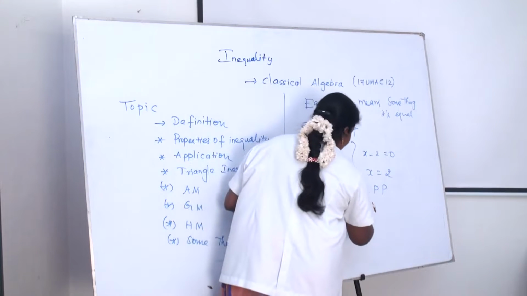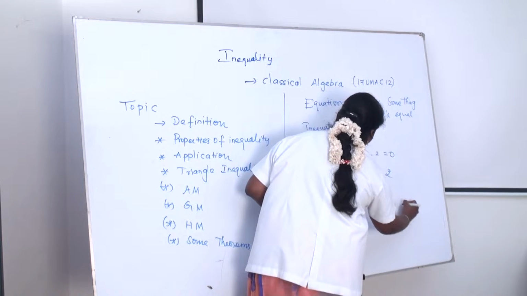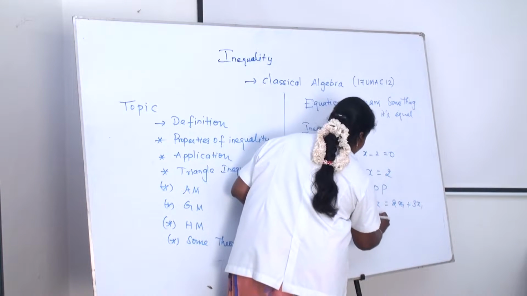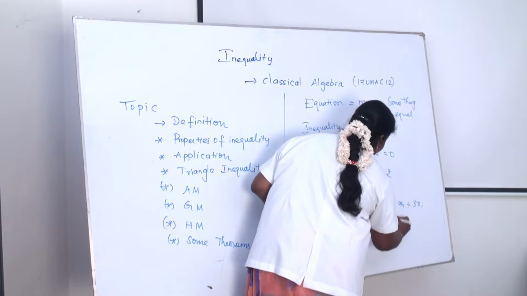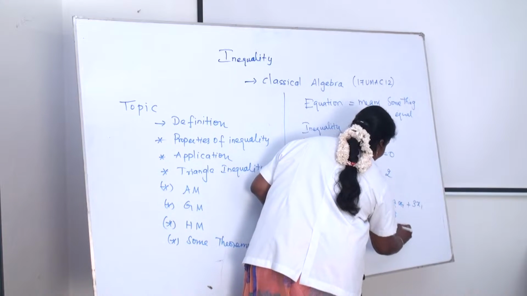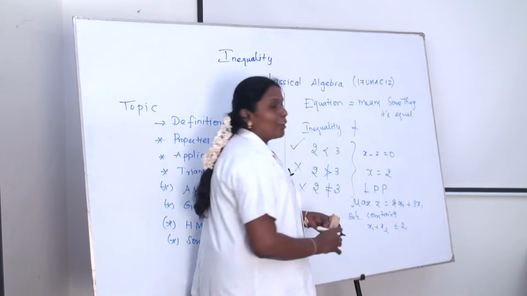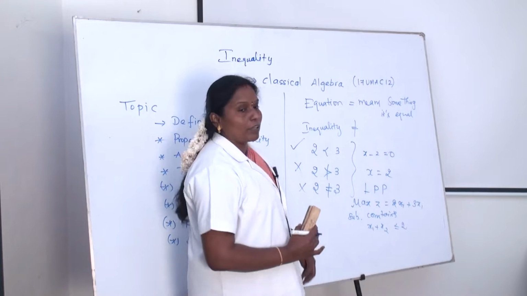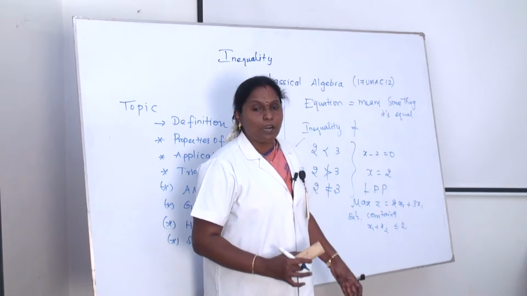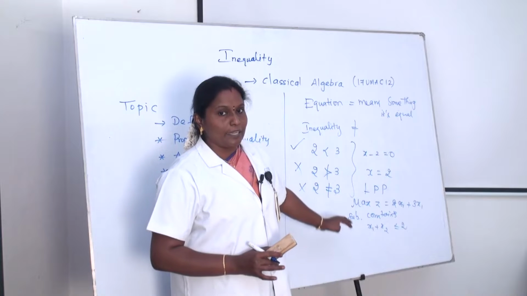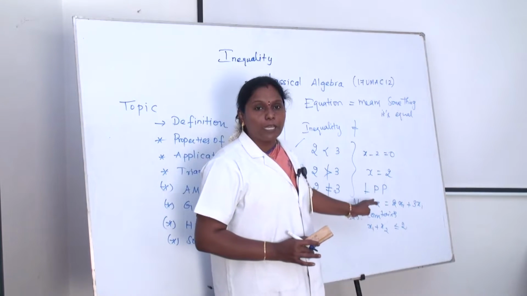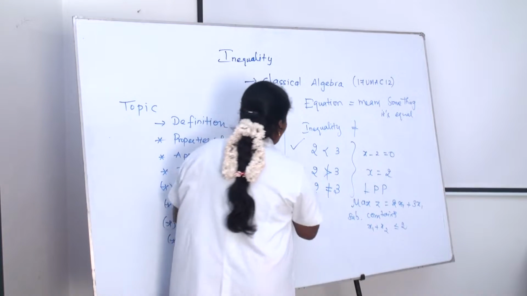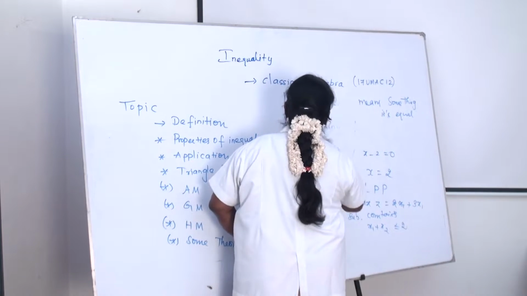Maximize z equals 2x1 plus 3x2, subject to the constraint x1 plus x2 is less than or equal to 2. A lot of inequalities are given. If it is an inequality, we have to find the profit or loss of the given function. It is one of the main applications of inequality. Linear programming problem is one of the main applications of inequality. The definition of inequality is over.